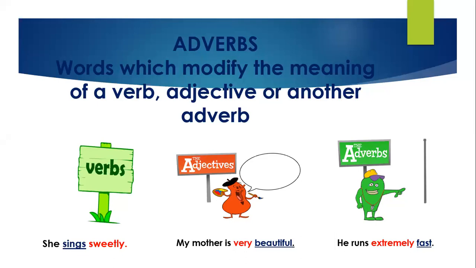So the verb is modifying itself, decorating itself, and it is also decorating or modifying its younger brother adjective, and the even younger brother adverb. That means adverb is the word which modifies the meaning of a verb, an adjective, or another adverb. I hope the examples are clear to you.